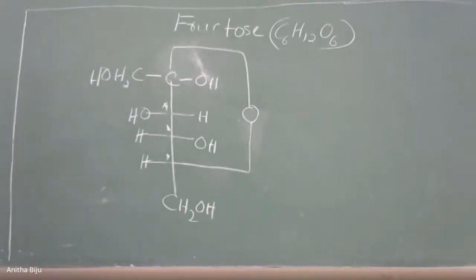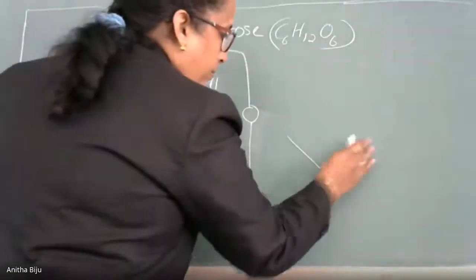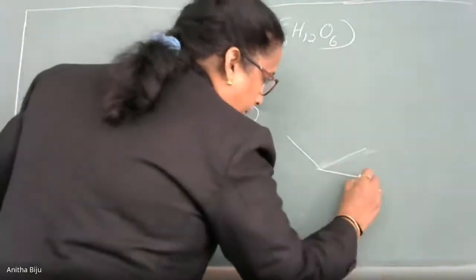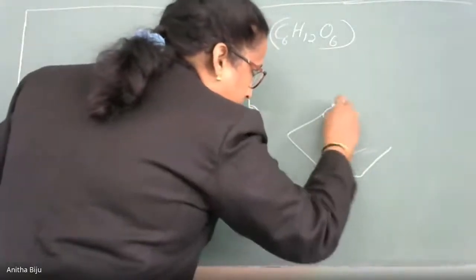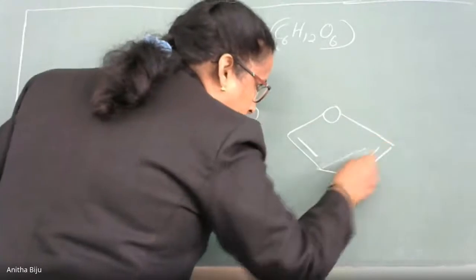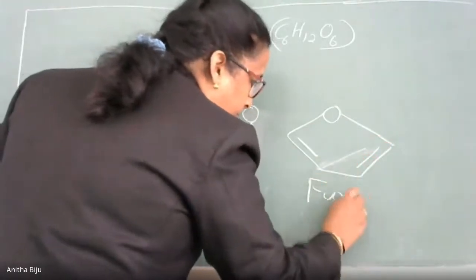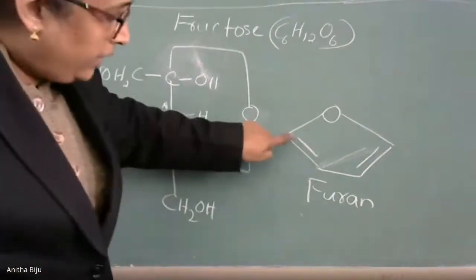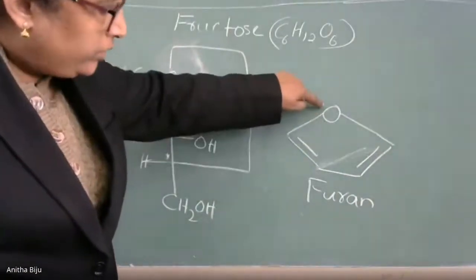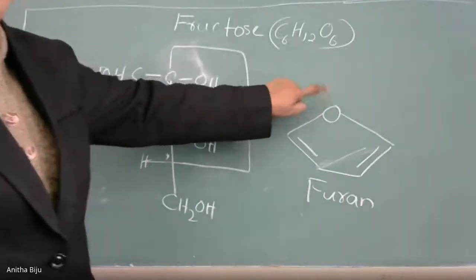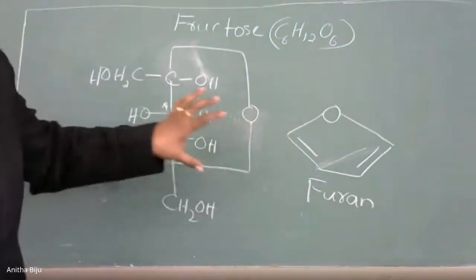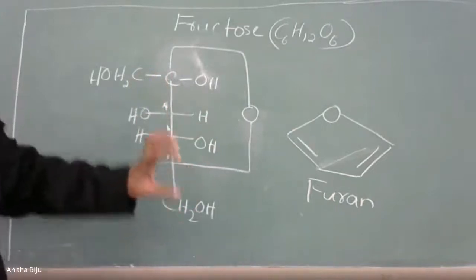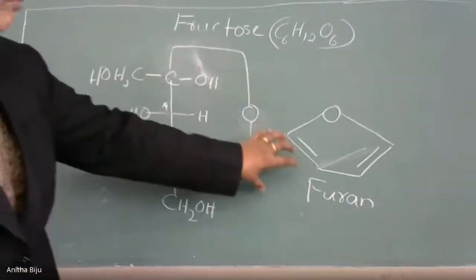After that, let us think about a structure which is given by Haworth, and this structure is taken from another compound called furan. What is furan? This is called furan. See that it is a 5-membered ring where the oxygen atom is one of the members. So the closed or cyclic structure of fructose is taken from this furan.